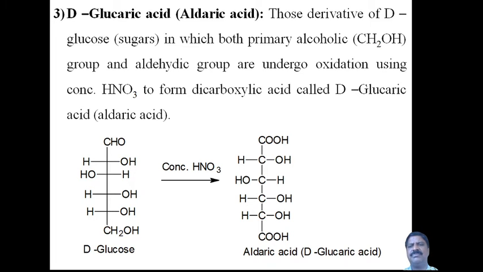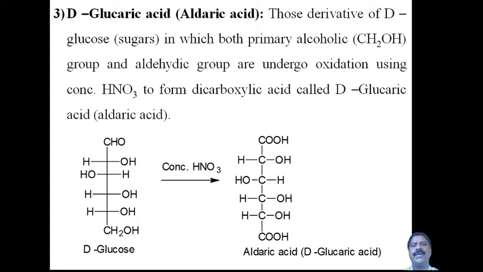This is the third class of acid derivatives of sugars. Now here, simply keep in mind. First one is where only the aldehyde group is replaced by the COOH group, that is called gluconic acid. And second one is where only the CH2OH group, meaning the alcoholic group, is replaced by the COOH group, that is called alduronic acid.